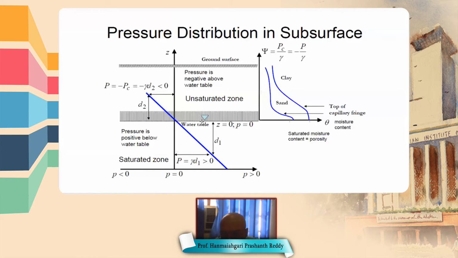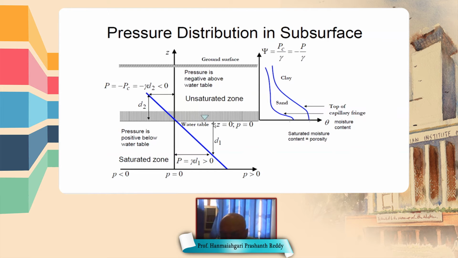So you know what the water table is. It is the boundary between unsaturated soil and saturated soil. Below the water table, the pressure is hydrostatic. That means pressure increases linearly with Z, with the flow depth.